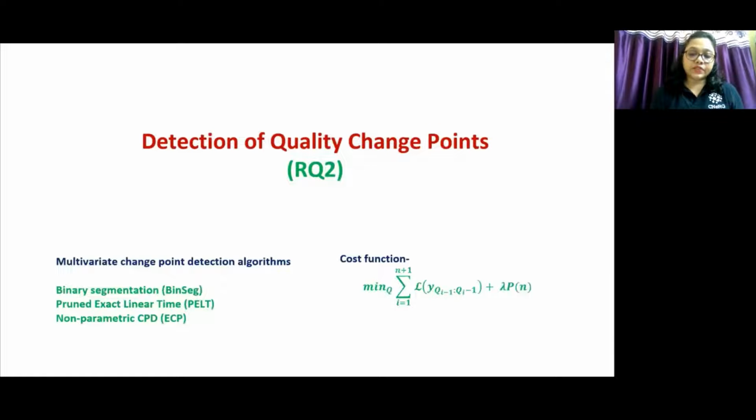We applied these multivariate CPD algorithms. Each of the algorithms works on optimizing the cost function, and the objective is to minimize the time gap between the ground truth and detected quality point. In our settings of quality change point detection, we formulate the analogy as follows.